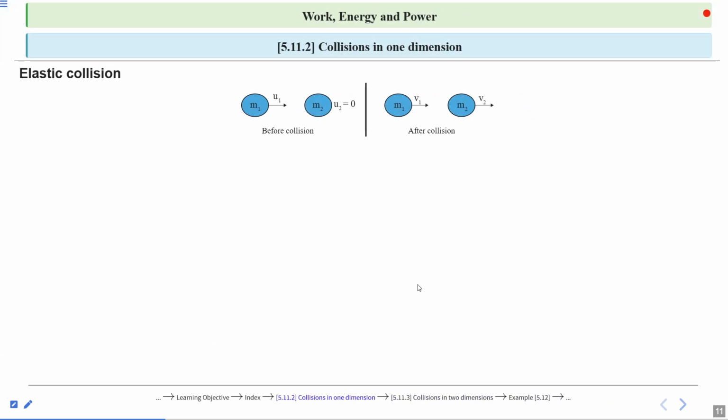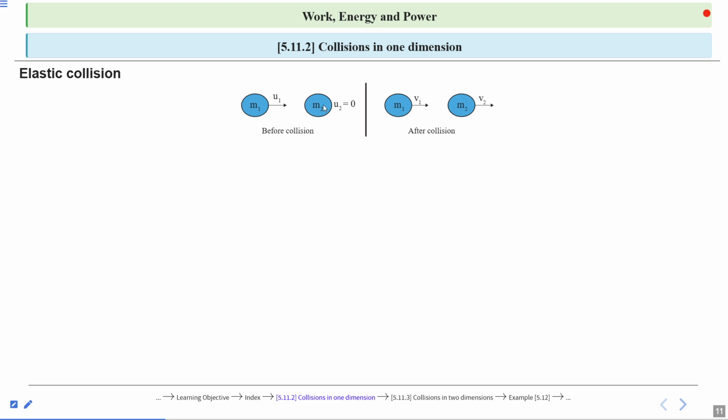Next is elastic collision. So same scenario here. We have two objects m1 and m2, with speed u1 having mass m1 and u2 at rest.